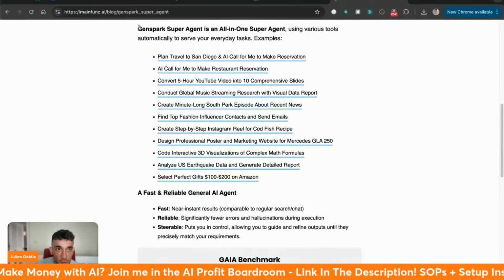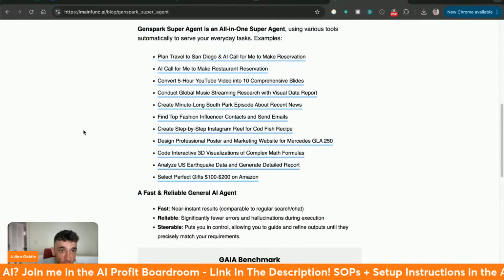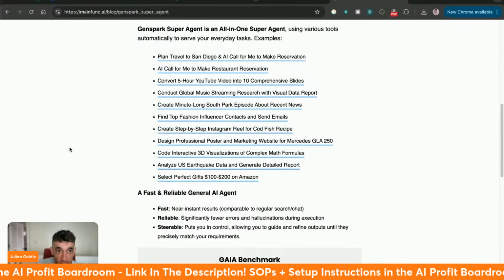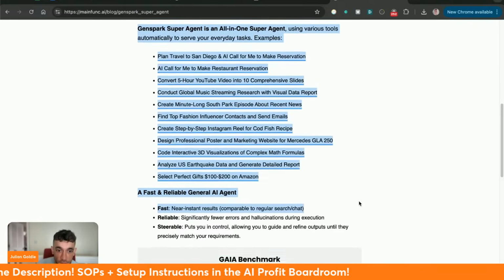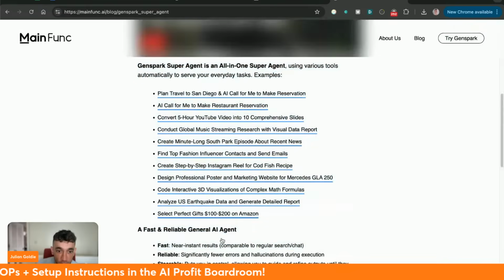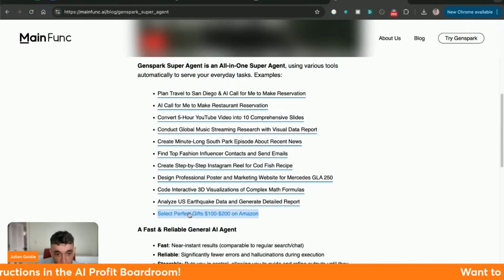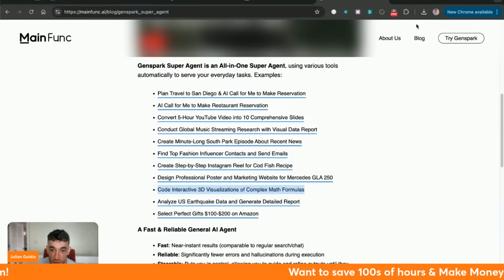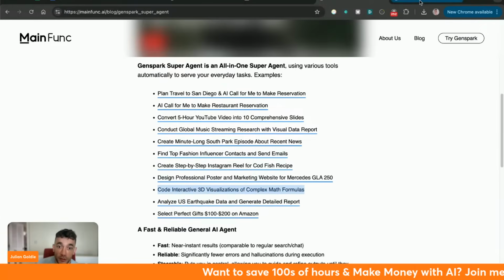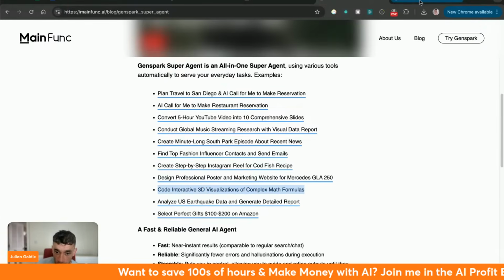And there's all these examples on the website. So if you go to genspark.ai, you'll see all these different examples of the benchmark, what it can do. So for example, buying gifts, analyzing earthquake data, coding 3D visualizations of complex maths formulas. So we can replay that.